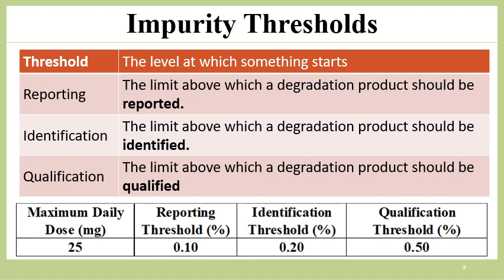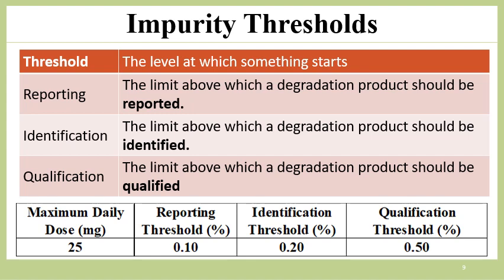Then identification: the limit above which the degradation product should be identified. Now we are dealing with the degradation product. The degradation product may be known or unknown. If the degradation product is unknown, then first it will go through the reporting threshold, then identification, and then qualification.